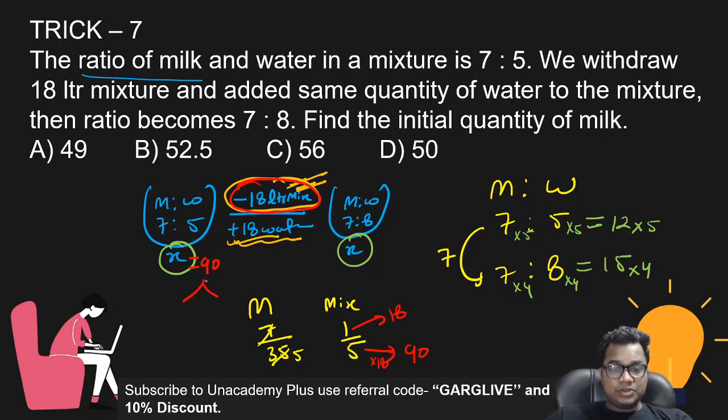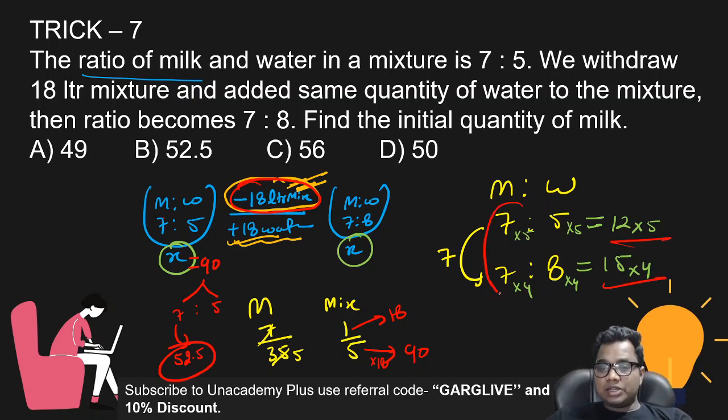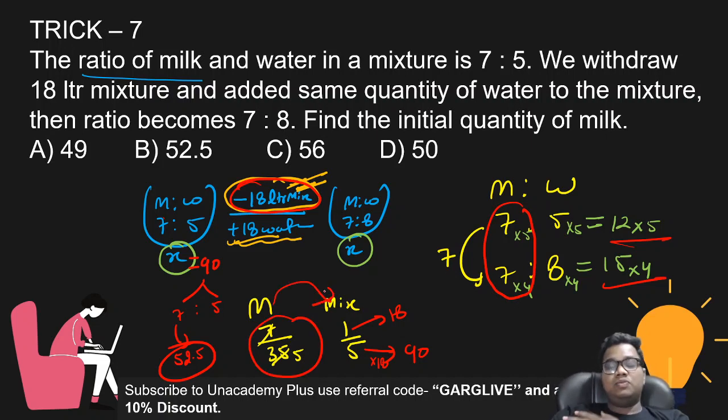Now divide 90 in the ratio of 7:5. So this is 52.5. That's a very simple process. Make the quantity same and check the change, check the fraction of milk, and this fraction is equal to the fraction of mixture. That's a very simple process.